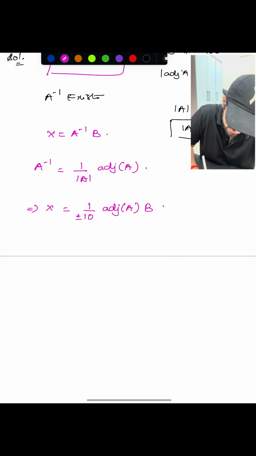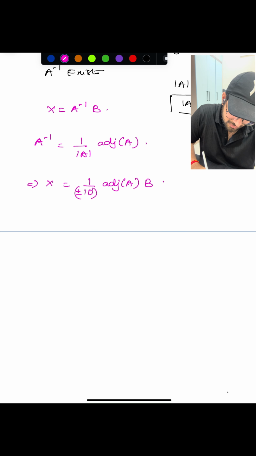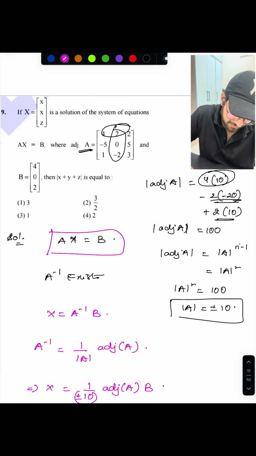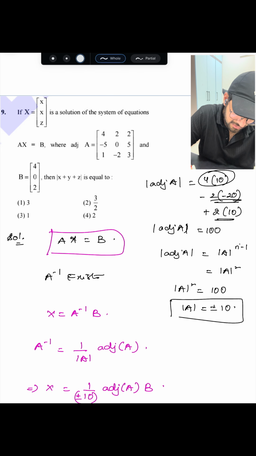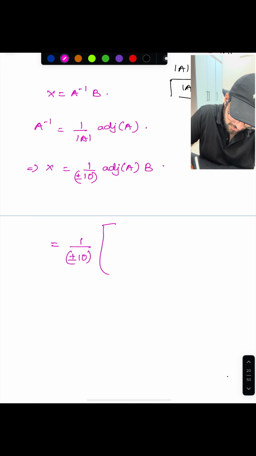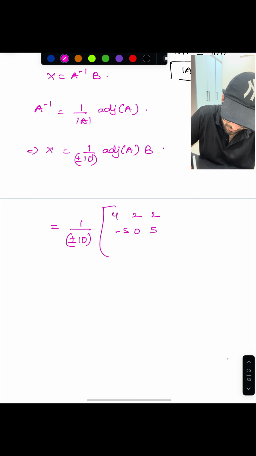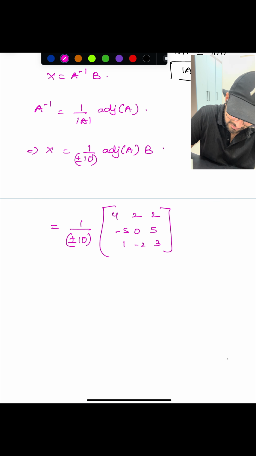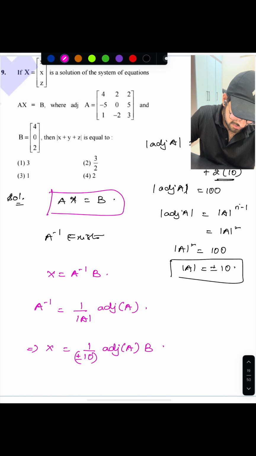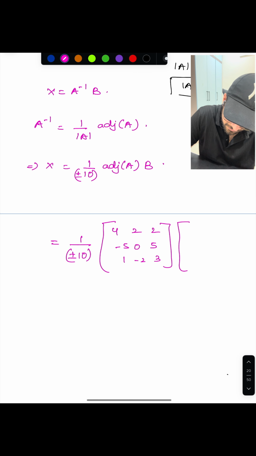What is adjoint of A? Already given here: [4 2 2; -5 0 5; 1 -2 3] into the column matrix B, [4 0 2].